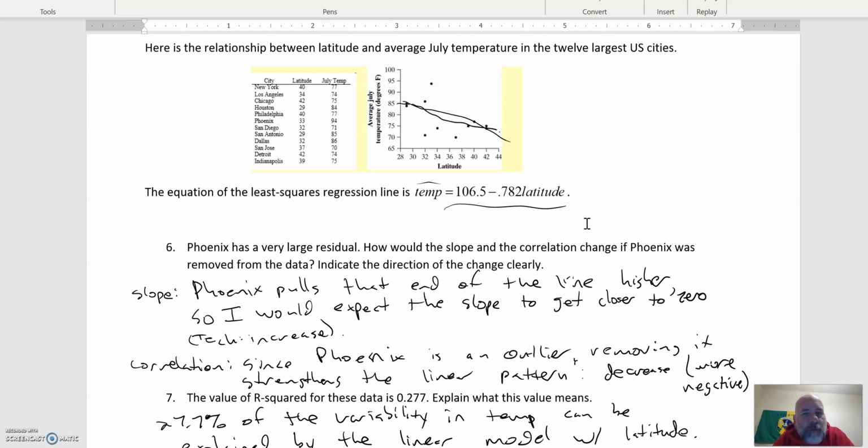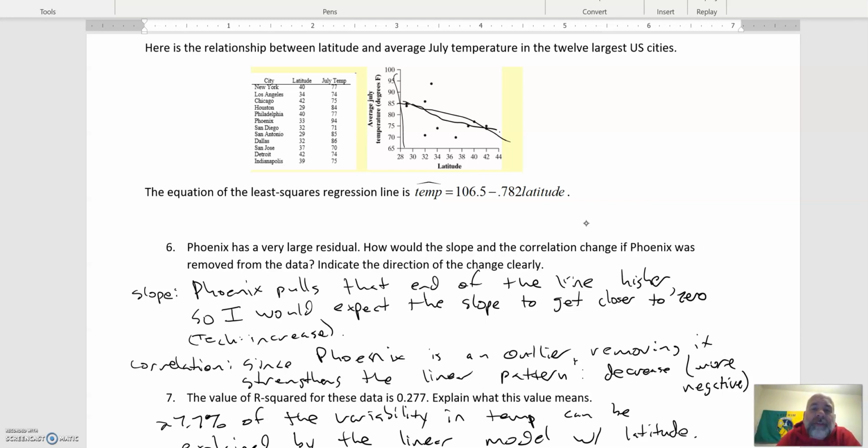The only thing to watch out for is that the y-intercept is 106.5. But just remember that this is not the y-axis, because that's where the latitude is 28. 106.5 is what this model predicts if your latitude is 0, because that's always what the y-intercept is: the y when the x is 0. Or in this case, what does the model predict the y is going to be? Because remember, it's just making a prediction on average.